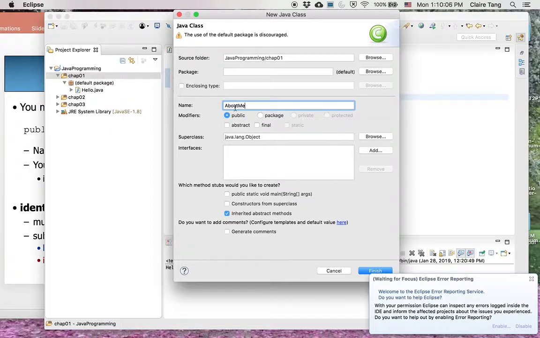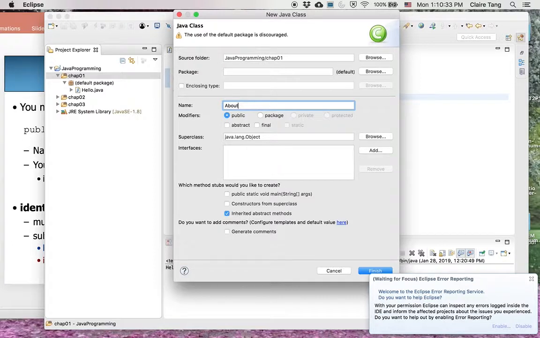All right, so this is a valid identifier. We can also put numbers after it, say AboutMe123, and that'll be a valid name. So all those are okay. And underscore is okay too, so if we say About_Me, that's fine too.